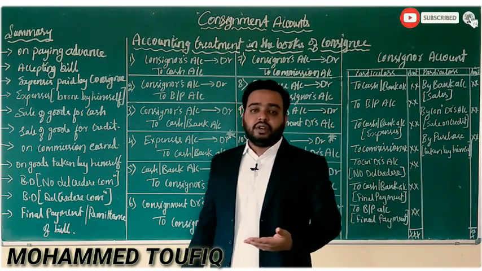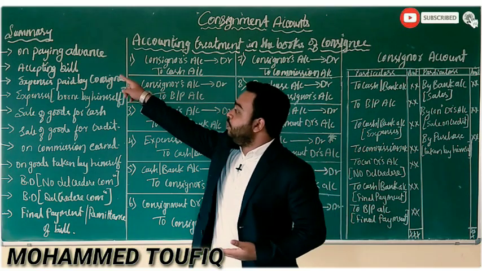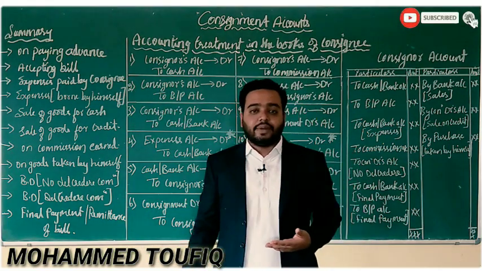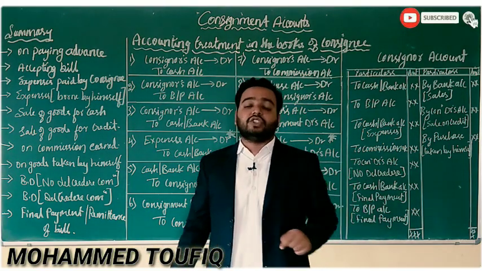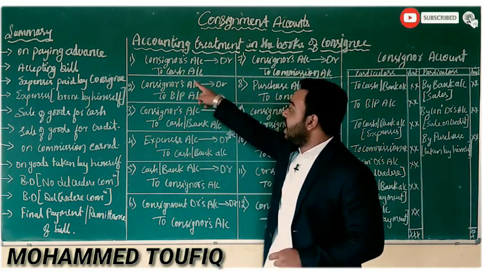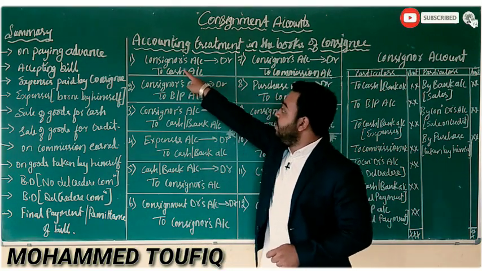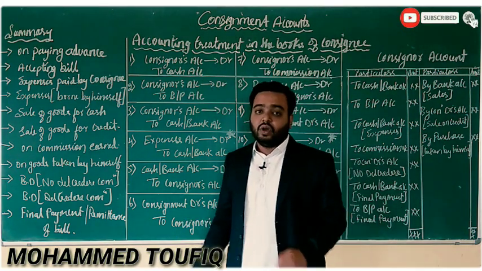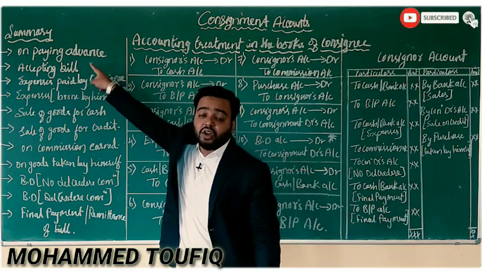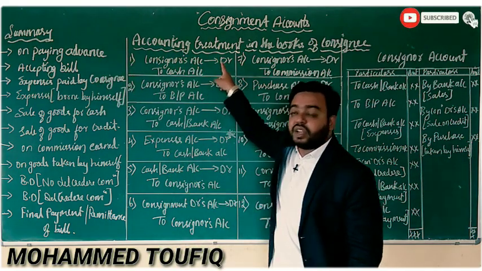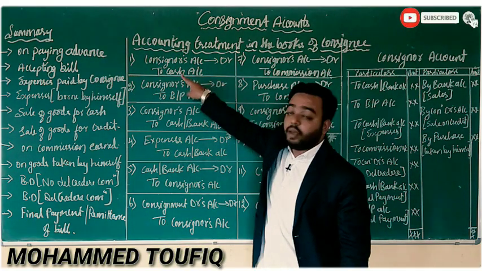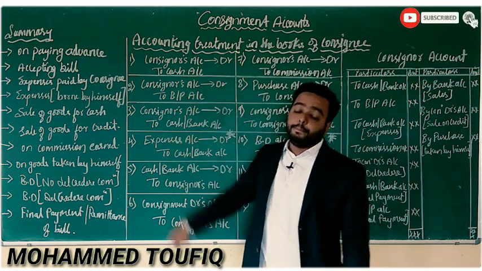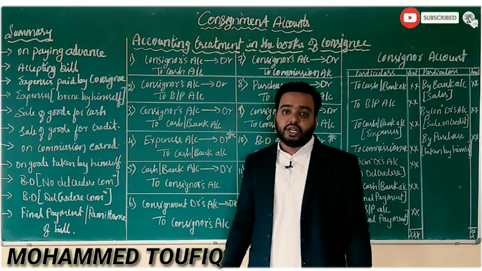For the first transaction, that is paying an advance to the consignor, where a consignee will pay the advance to the consignor, the journal entry will be consignor account debit to cash or bank account. On the first transaction, that is paying an advance, the journal entry will be consignor account debit to cash account or bank account. This will be the journal entry for that.